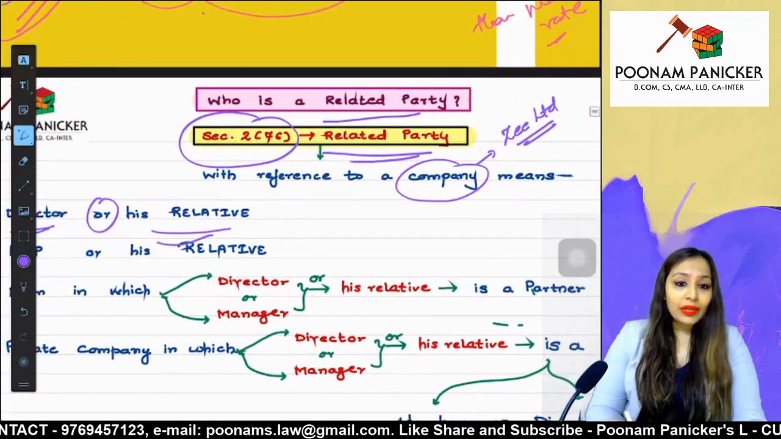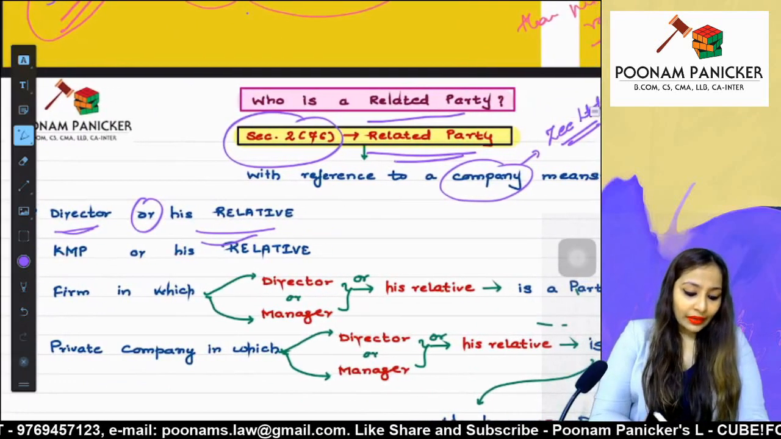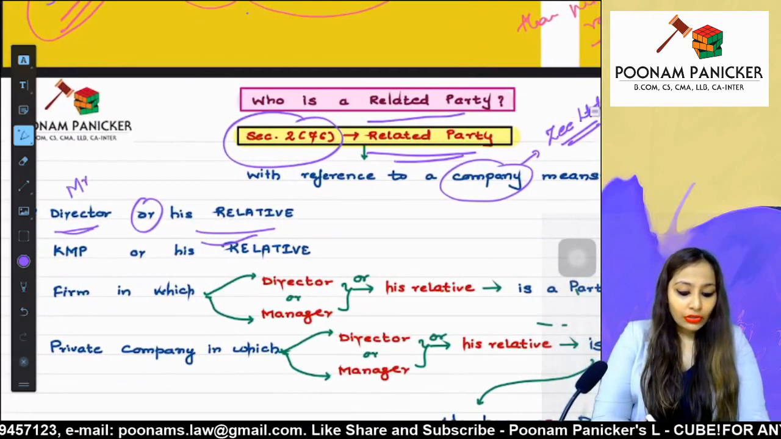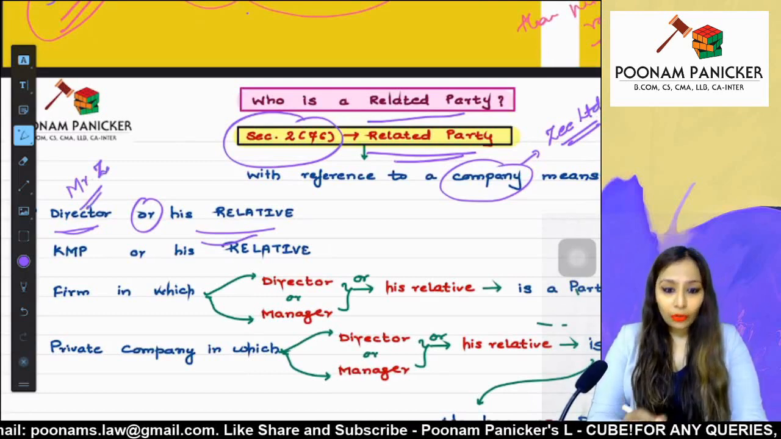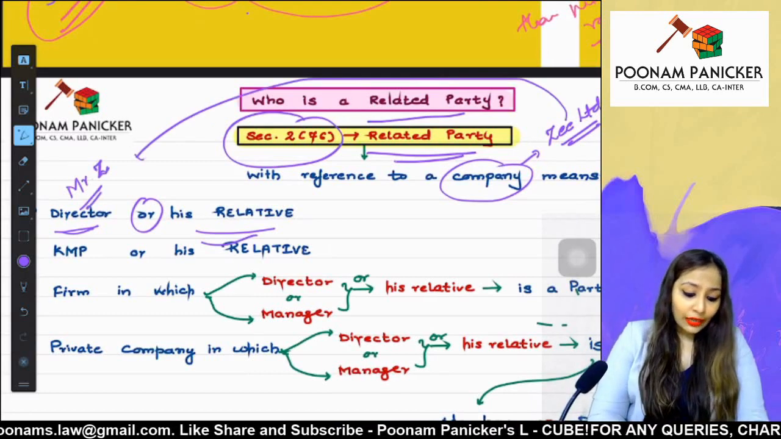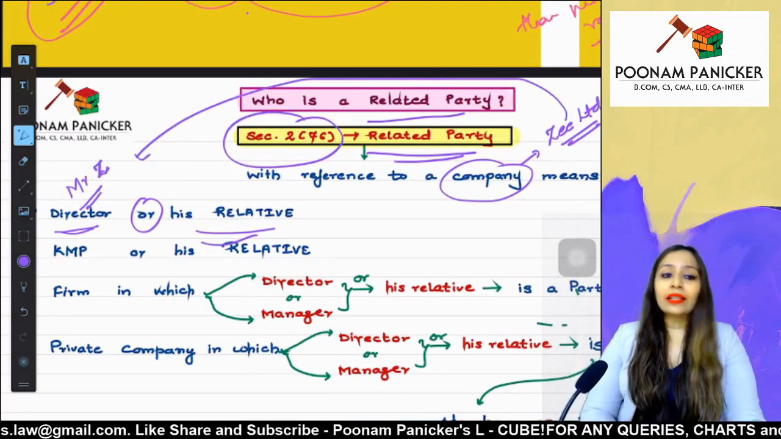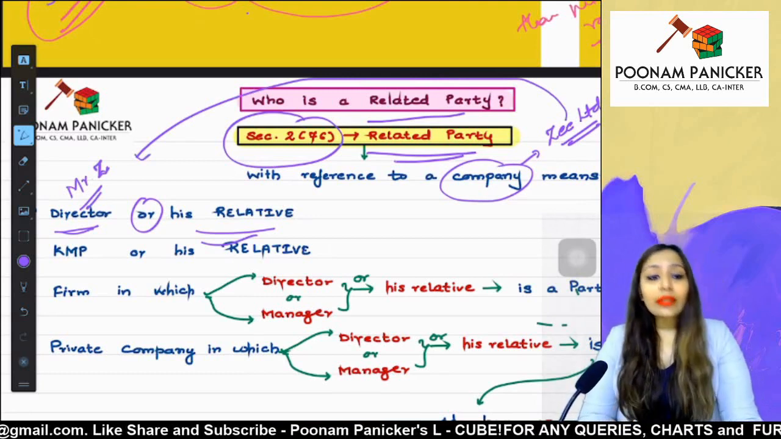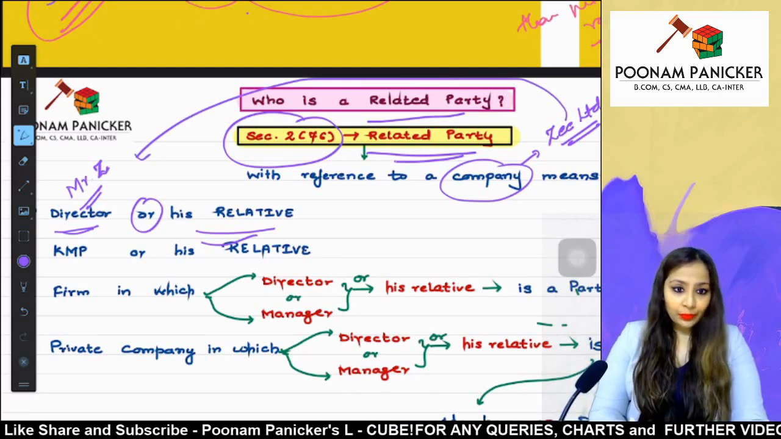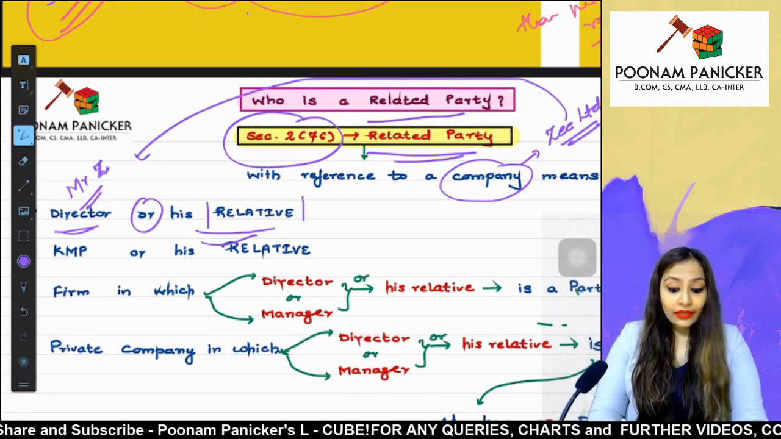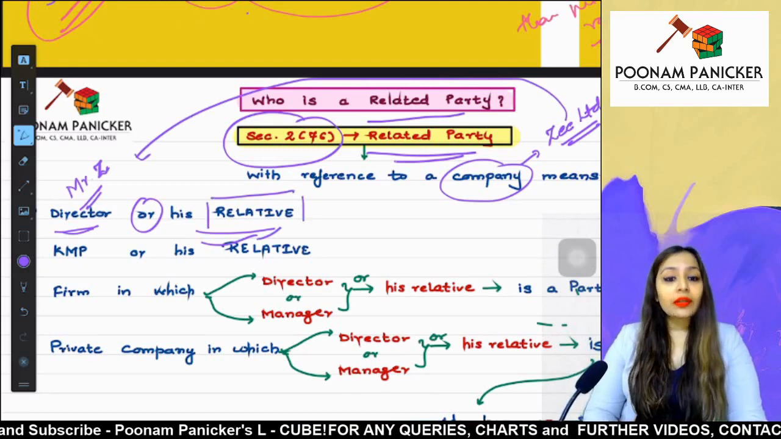Say Z Limited has a director. Let us call the director of Z Limited Mr. Z. Mr. Z is a director of Z Limited. Now Z over here will be considered as related party, or any relative of Mr. Z is considered as related party. Now, who exactly is a relative is also defined under the Companies Act.